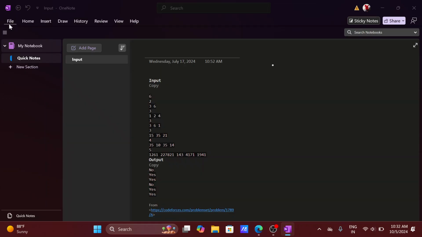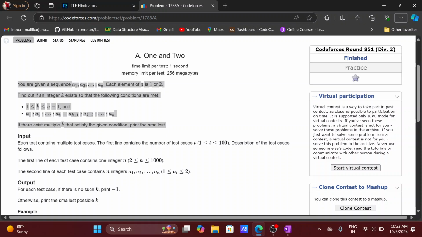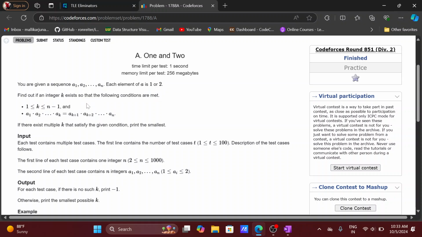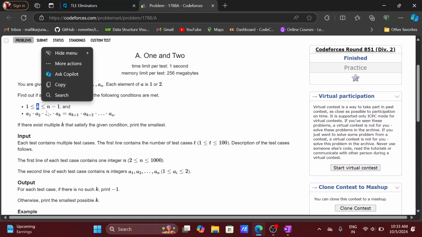So what we have here is an array which contains elements from a1 to an, and we have to find an integer k such that k lies between 1 and the size of the array n minus 1.